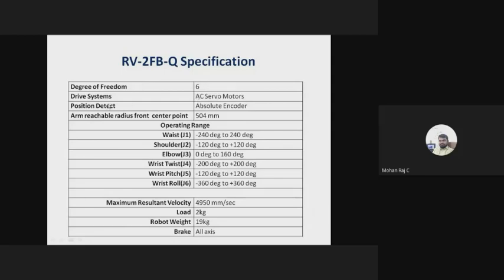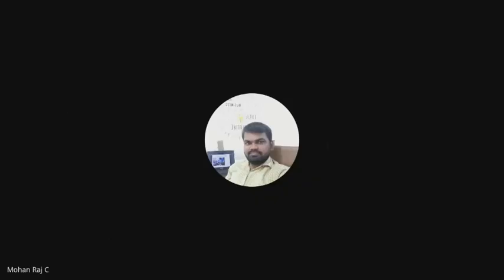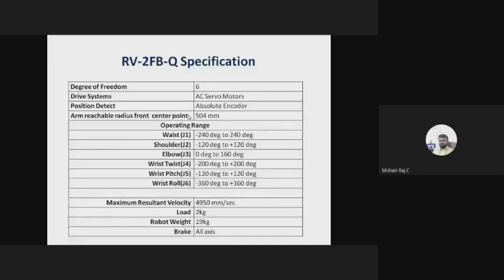And what about the drive system used here? In order to move joints J1 to J6, we are using AC servo motors, not DC servo motors. If you want to drive the AC servo motor, you need to produce a power signal as well as a control signal. The power signal and control signal are delivered from the CR751 controller. I'll show you the controller.